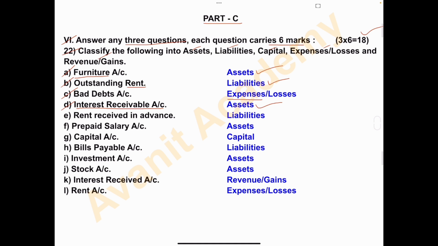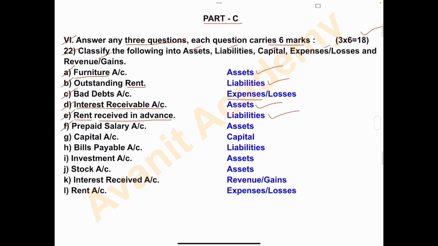Outstanding income is treated as assets. E. Rent received in advance. Rent has been received in advance. Rent is an income. Income received in advance is treated as liability. Okay, rent received in advance, it is a liability.